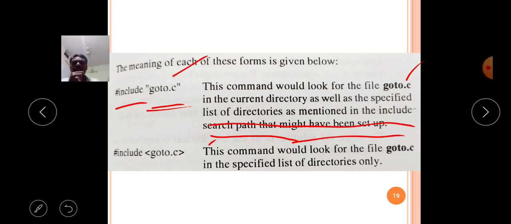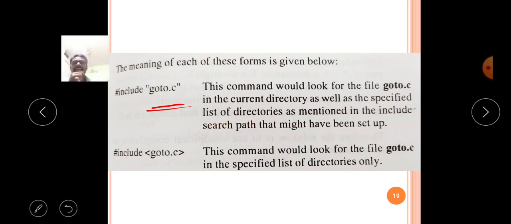Another type of file inclusion is #include <goto.c>. That means a file is included to our source code with the help of greater than and less than symbols. The file name is mentioned in the greater than and less than symbols.